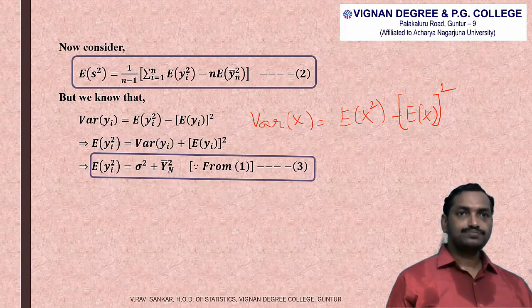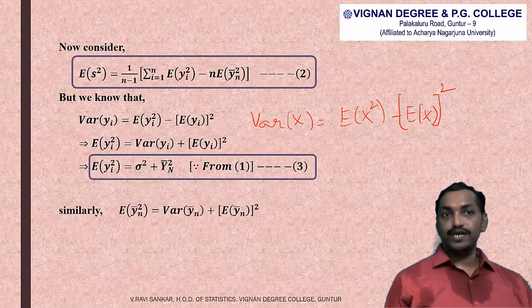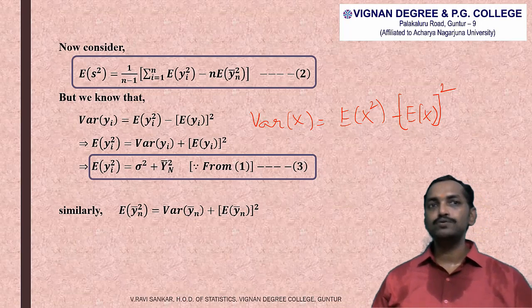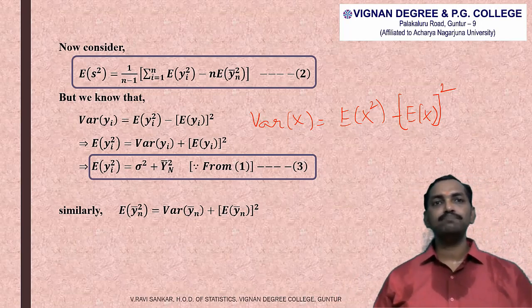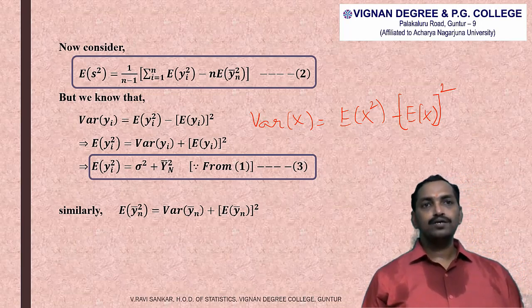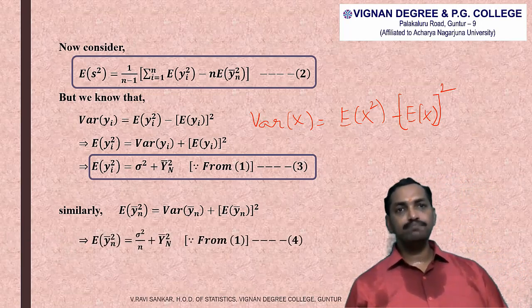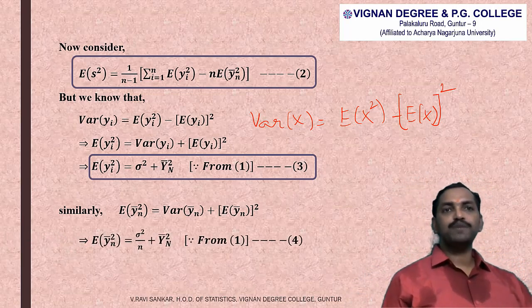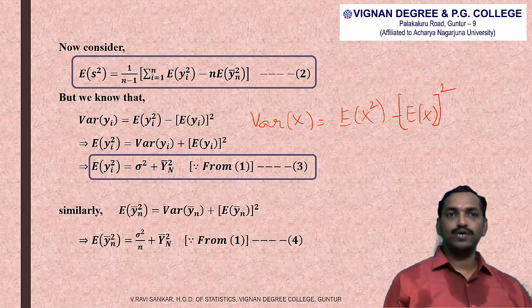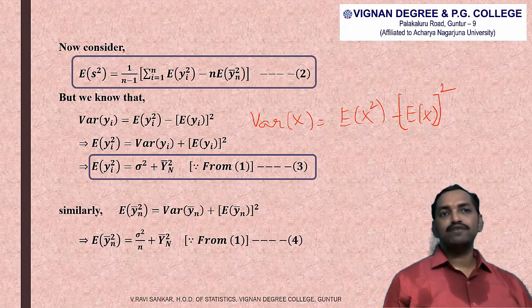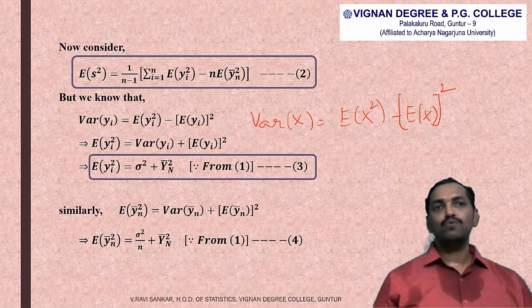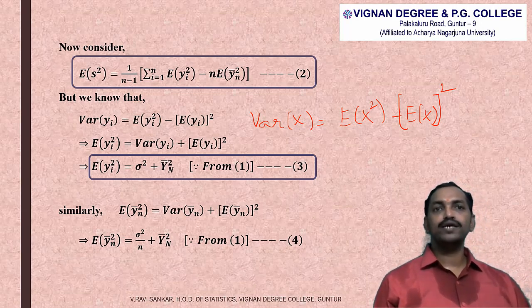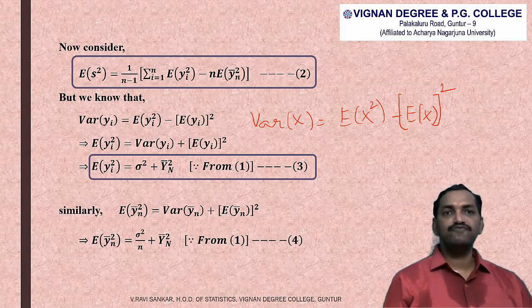Similarly, expected value of yn bar square is equal to variance of yn bar plus expected value of yn bar whole square. So that is, variance of yn bar is sigma square by n and expected value of small yn bar is capital Yn bar, so that expected value of yn bar square is equal to sigma square by n plus Yn bar square. And we are treating this as equation number 4.